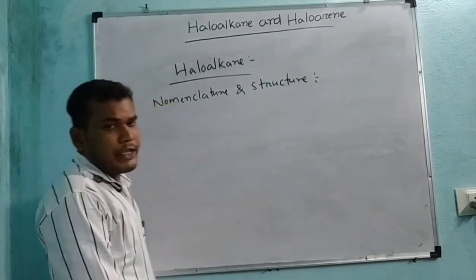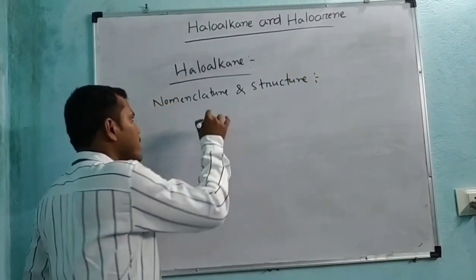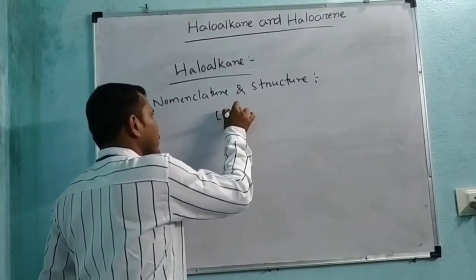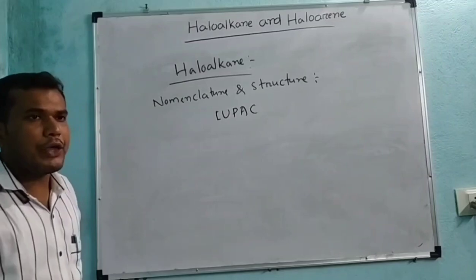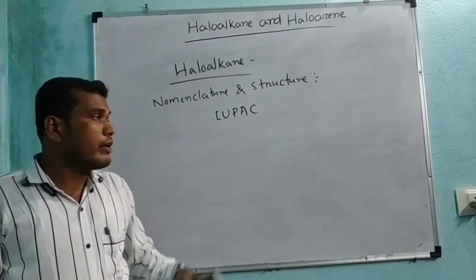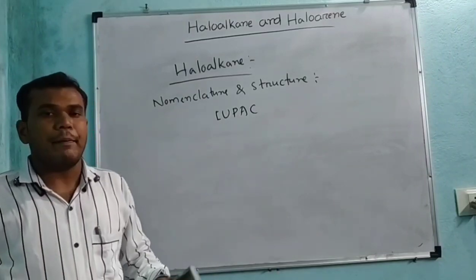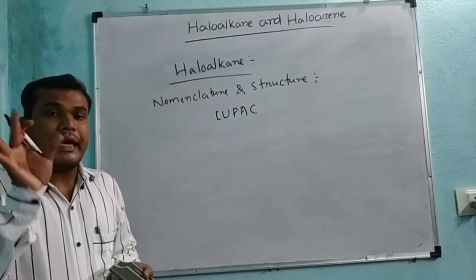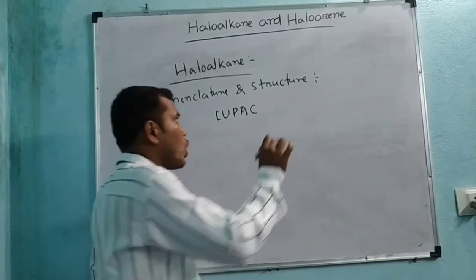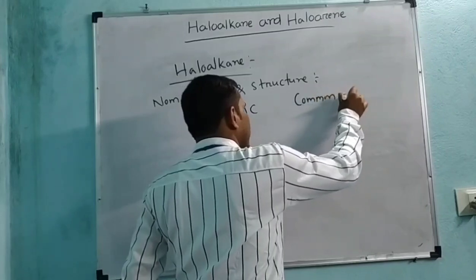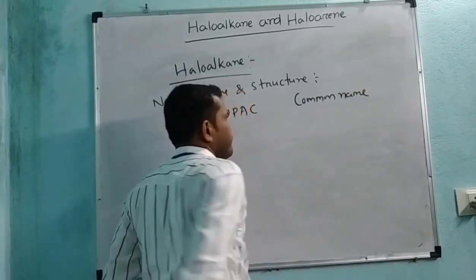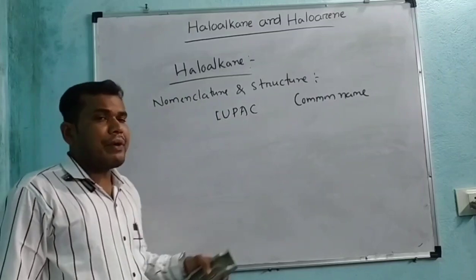In nomenclature, generally we discuss the IUPAC name. The nomenclature of organic compounds is conducted by IUPAC, the International Union of Pure and Applied Chemistry. It also has another name, the common name. We will discuss one by one. How can you write an IUPAC name?